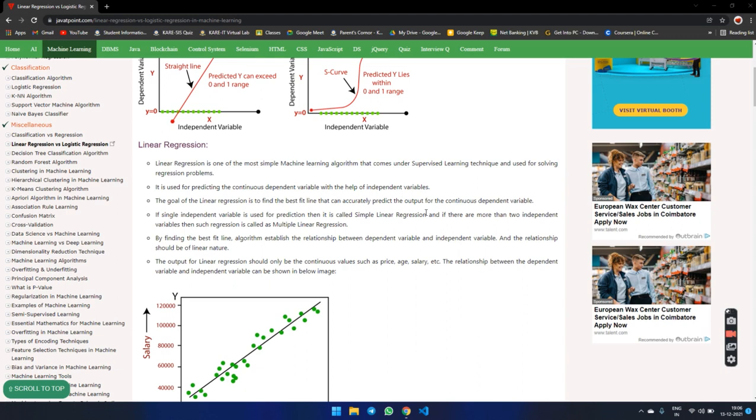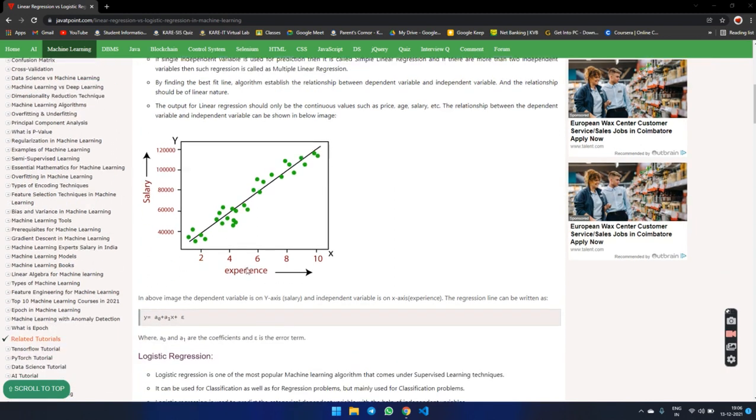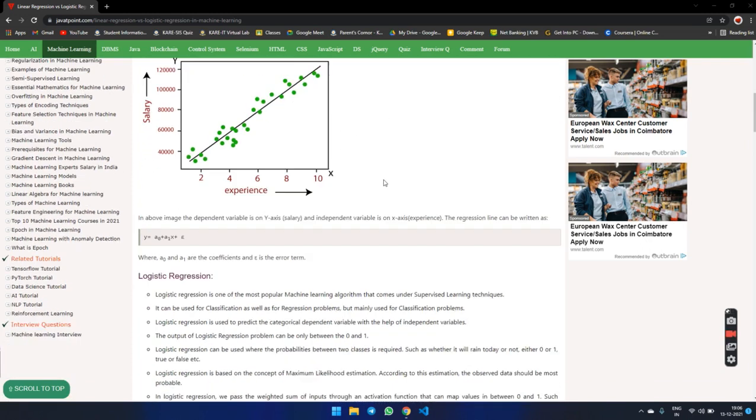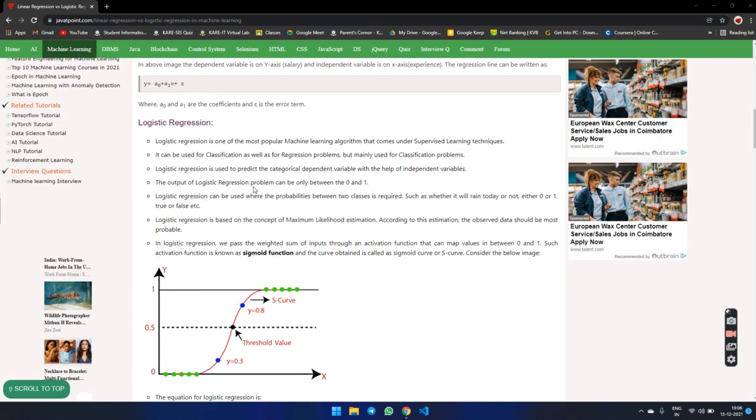The relationship between the dependent variable and independent variable can be shown in this picture. Here x is experience and y is salary. This is the predicted value. This goes in a straight line. This is called linear regression. This is the formula we already discussed. Yes, the same formula only.